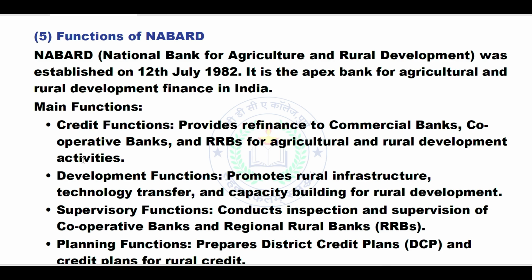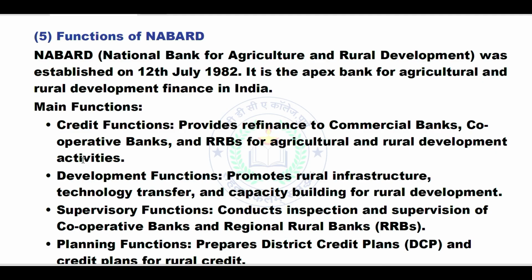Make sure that everywhere, wherever there is a short form, you write the full form for that particular word. So here NABARD, that is National Bank for Agriculture and Rural Development, was established on 12th July 1982.